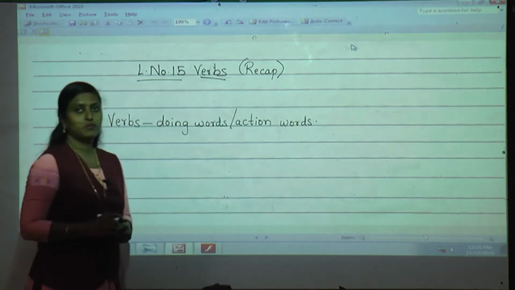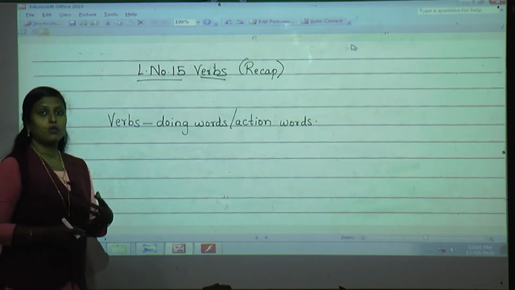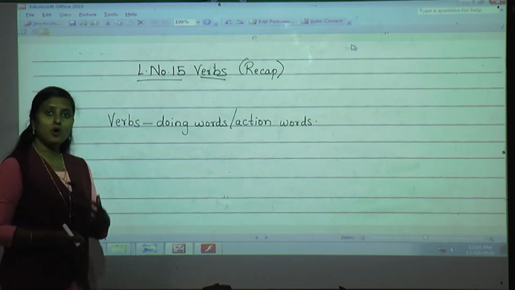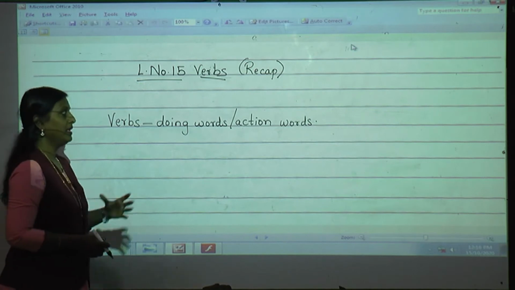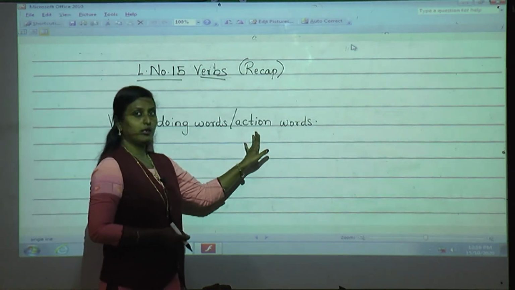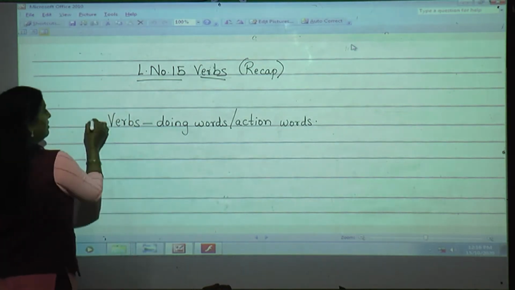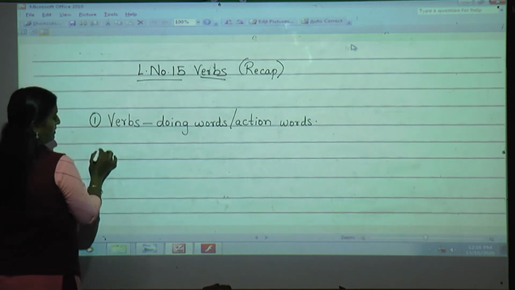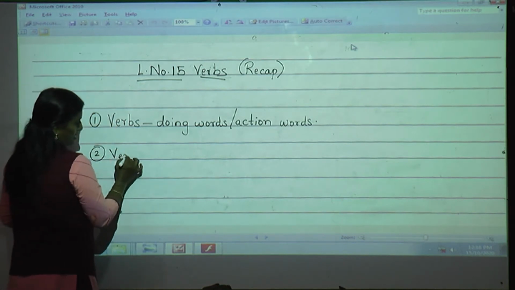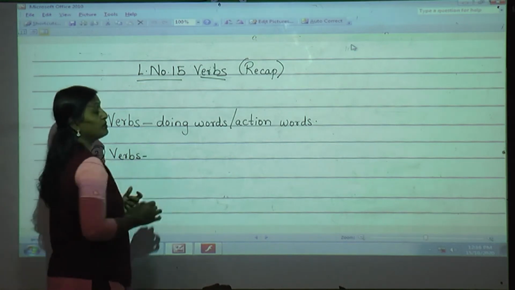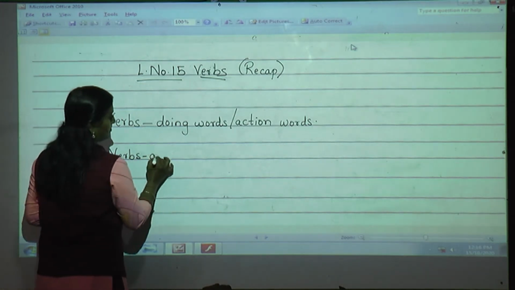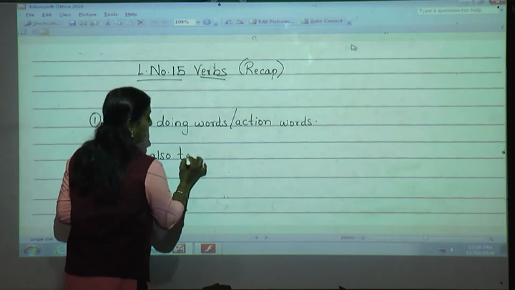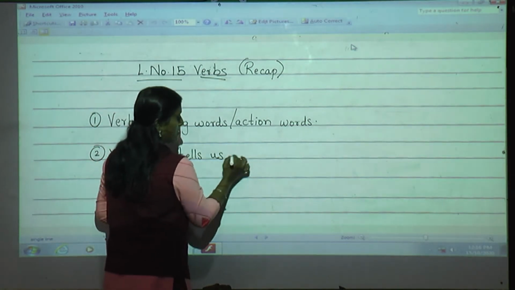A verb tells us what a person, animal or thing does. That is called doing words or action words. This was the first thing which we have learned. Then what did we learn, students? Yes, we learned verbs also tell us what